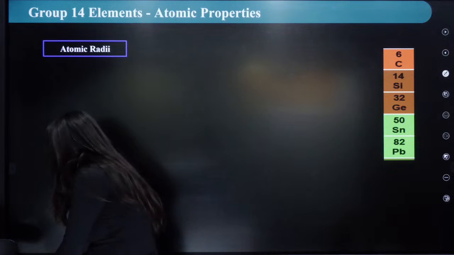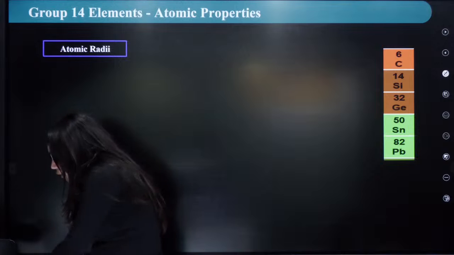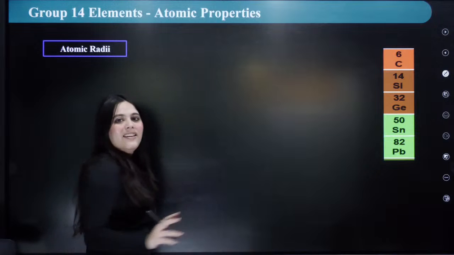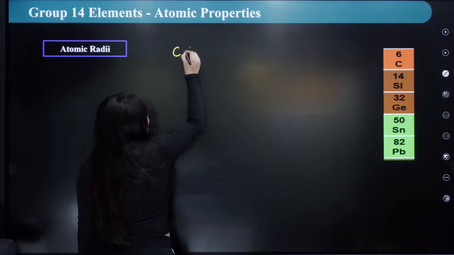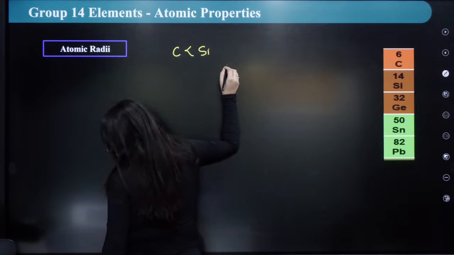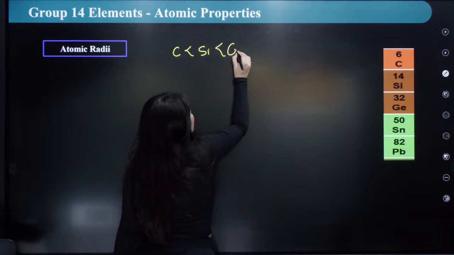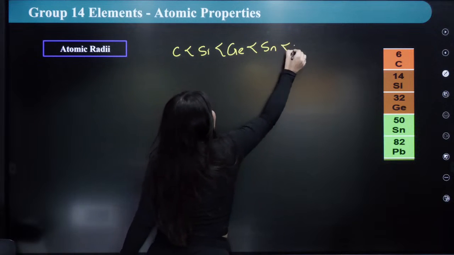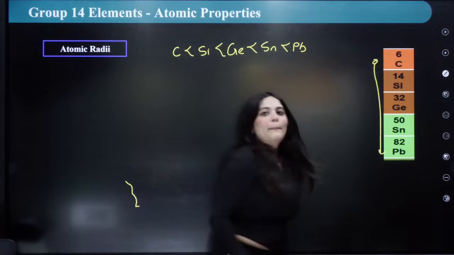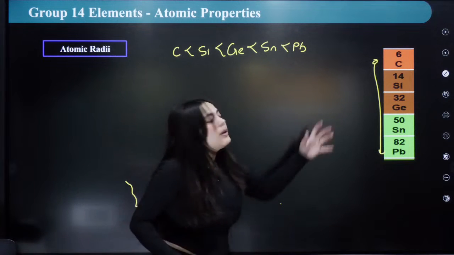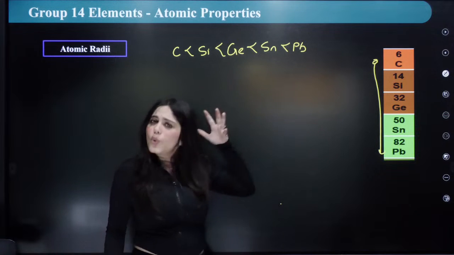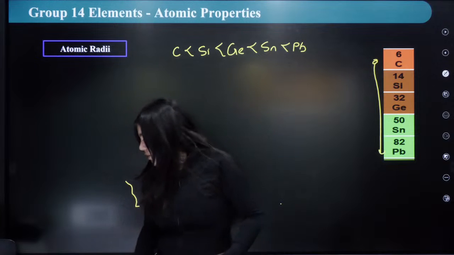So what is the order of atomic radii for your group 14 elements? It is very simple. All the trends here are very, very easy. Here what's happening? Carbon, silicon, then germanium, tin and lead. So it is a very basic order. As you go down the group, what is happening? The number of shells are increasing. If the number of shells are increasing, hence the size will increase. So the trend follows the same order. There is no exception over here.